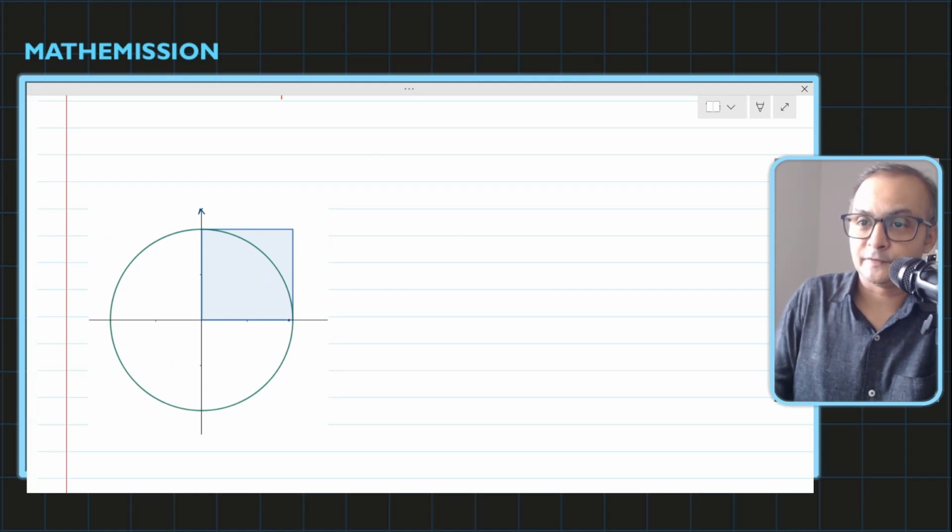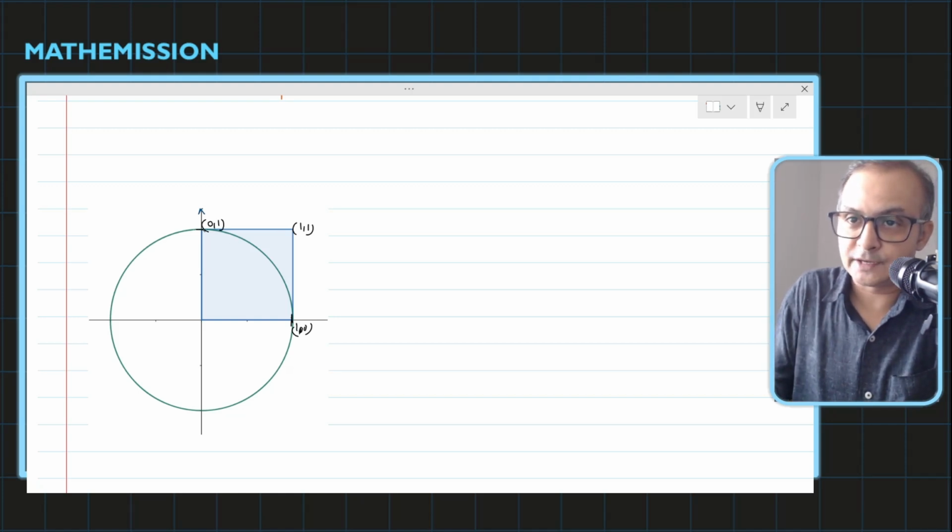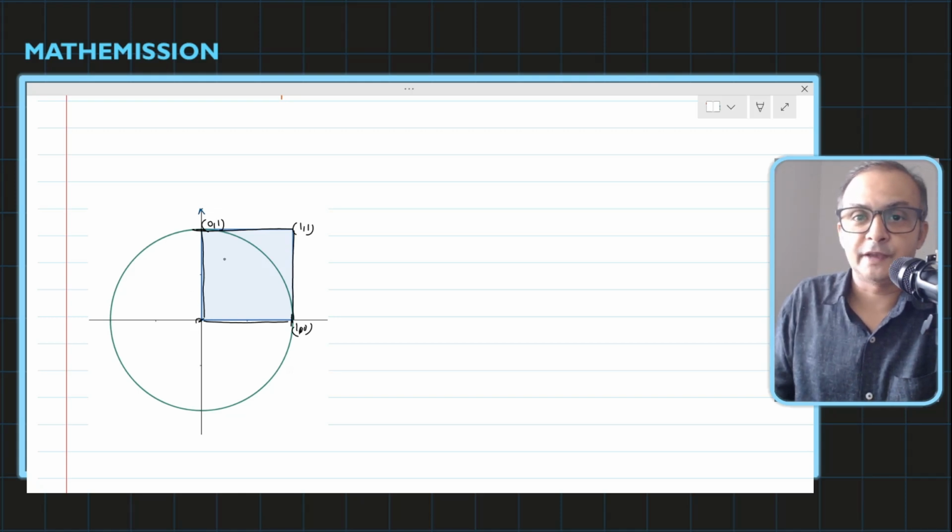So you can see that I have taken this point as 1, 0, this is 1, 1, and this will be 0, 1. In this way, you are thinking that these two tangents are possible. Of course, I don't have other lines here. Maybe this line and this line we can count because they also satisfy the condition. So in this way, if we have to find the probability, we can find it.